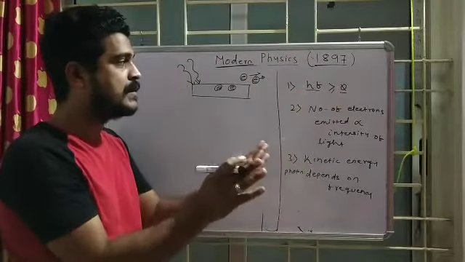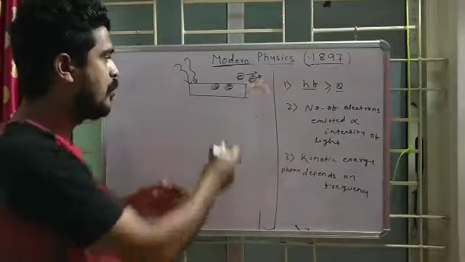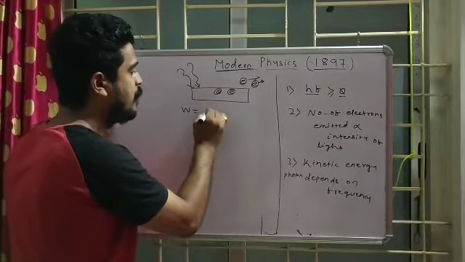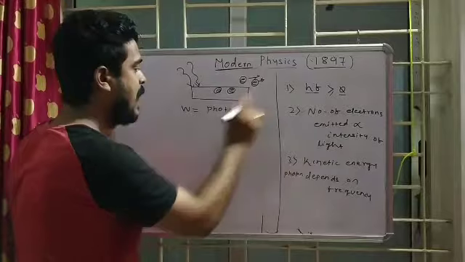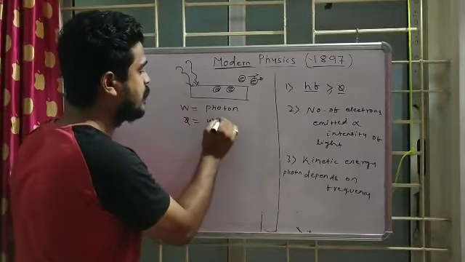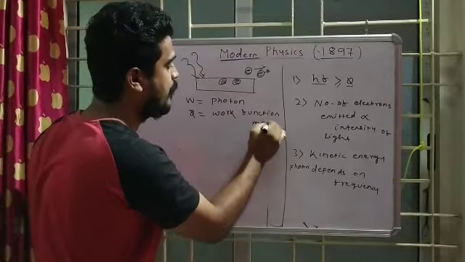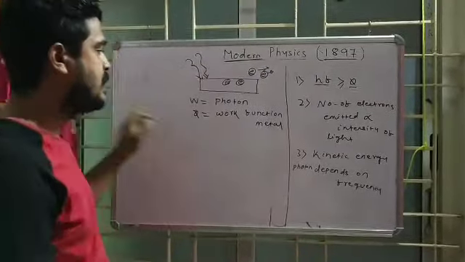If the work function is given, then at least 1 or 2 electrons can evolve out, right? So if it is greater than the work function, then it is good. Many electrons will leave the surface. So hf is what? It is the energy of the light, of the photon. I can write like this: energy of the photon is hf, and phi is the work function of the metal. You have to remember like this. That means this is the amount of energy required for electrons to get emitted.